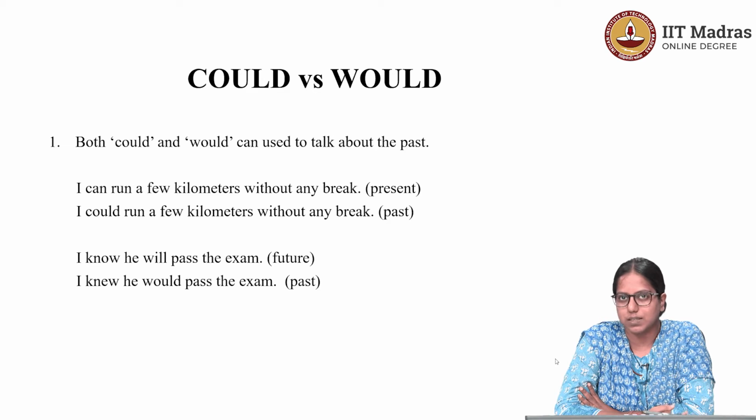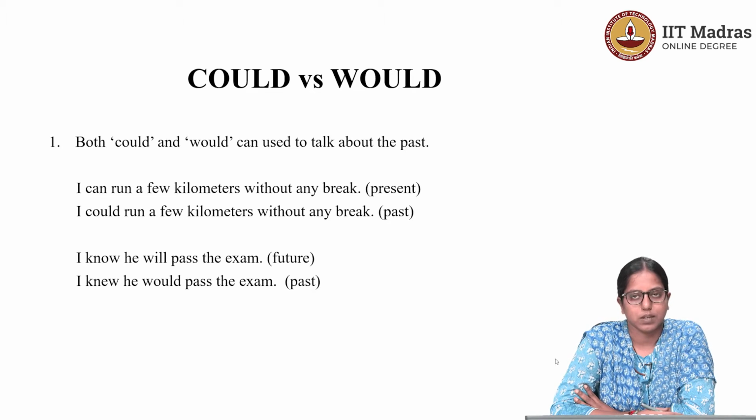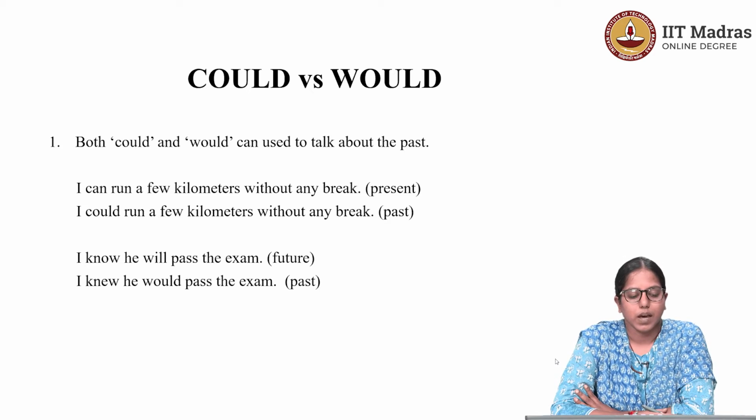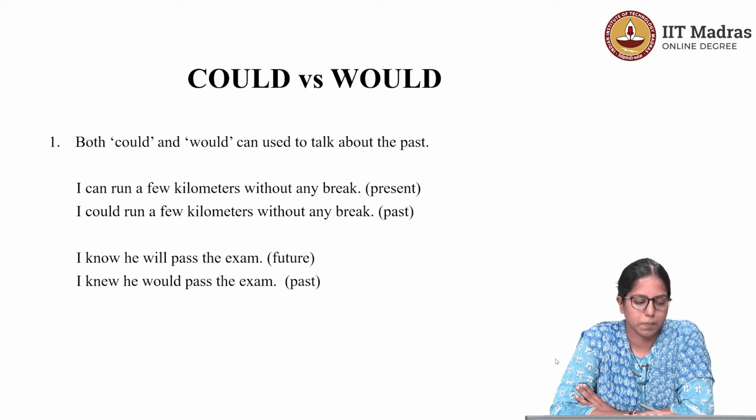So what tense is it? It is a present tense because he's talking about his ability at present, right? So it is a present tense. Now, if someone says, I could run a few kilometers without any break, it clearly means he does not possess that ability at present. So therefore, could here refers to the past. I could run a few kilometers without any break.